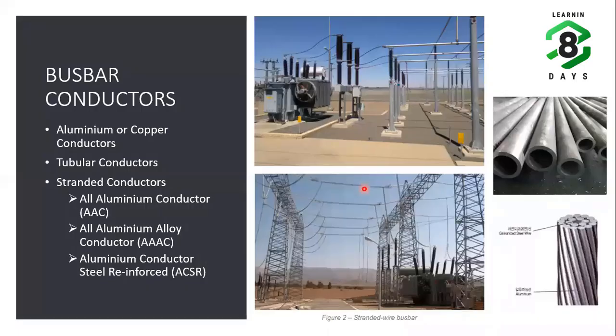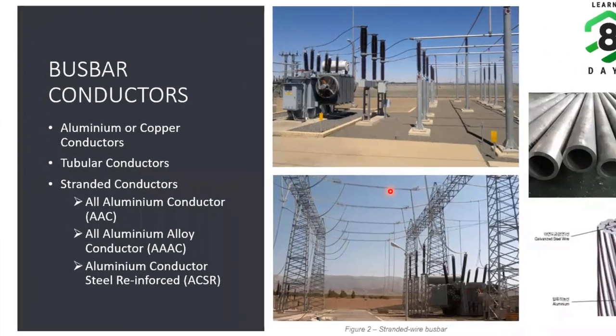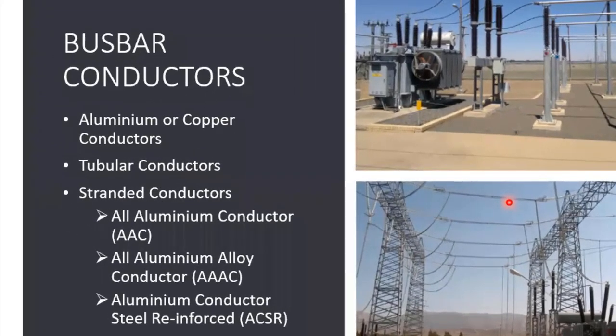First, we will see busbar conductors. Busbar conductors can be of aluminum or copper. For outdoor switchyards, we are using aluminum conductors, and copper conductors are basically used in indoor switchgears. In India, in most cases we are using aluminum busbars only because of the economical advantage, and overseas they use copper busbars in indoor switchgears, whereas outdoor they use aluminum.